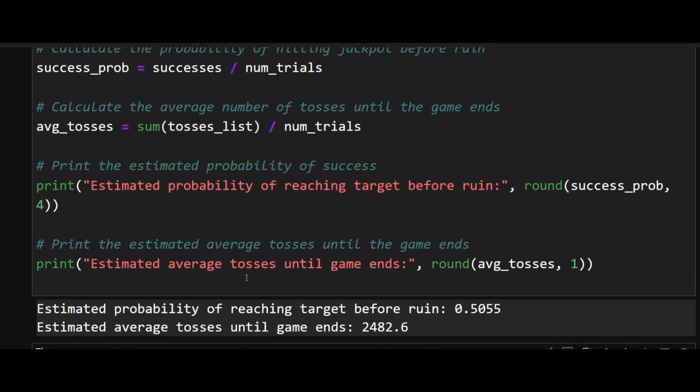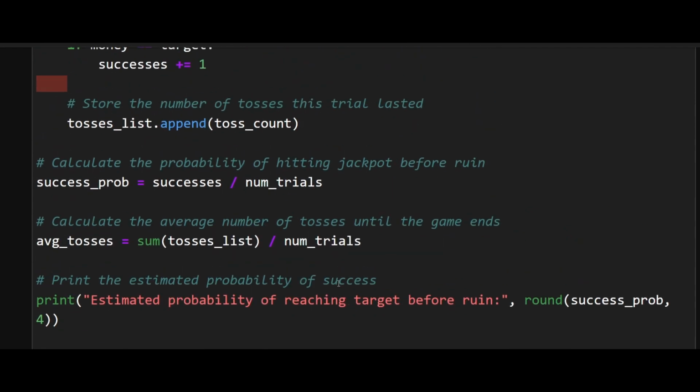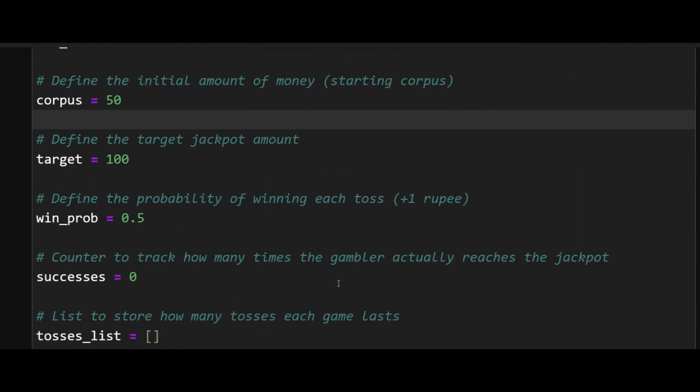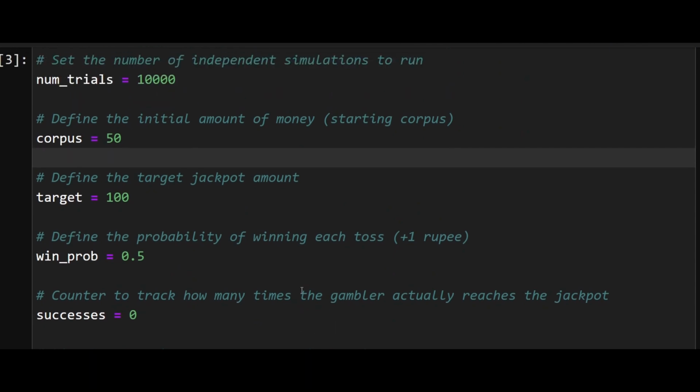The probability of reaching the target, that is jackpot, before I am totally ruined is 50%, and it will take me about 2,500 games to hit the first jackpot. Now this is interesting. We will simulate 3 different games. This was the first one.